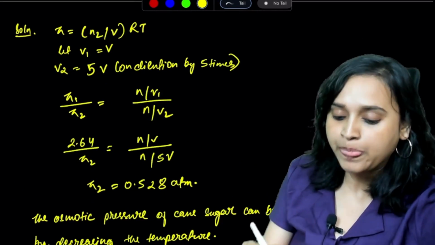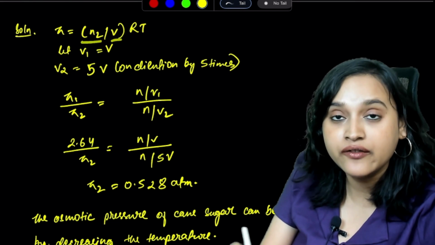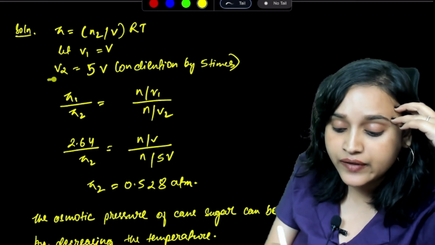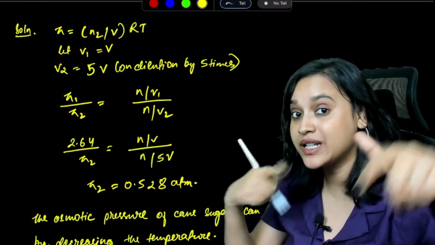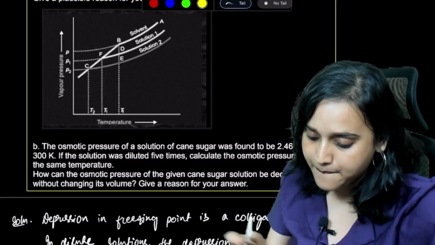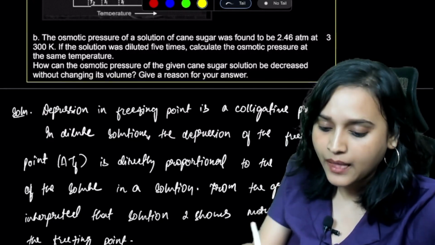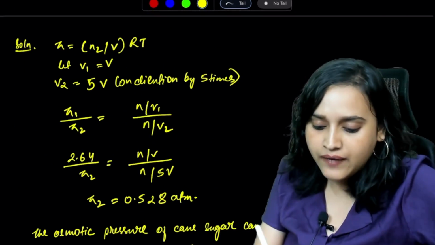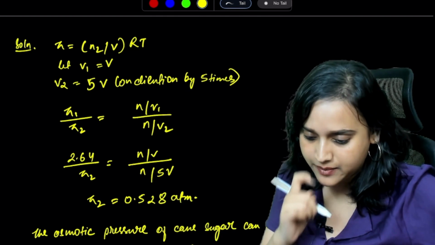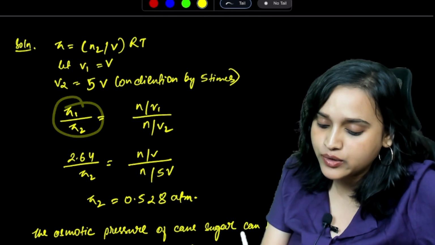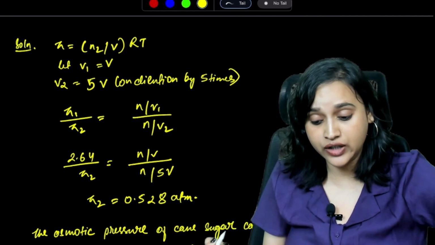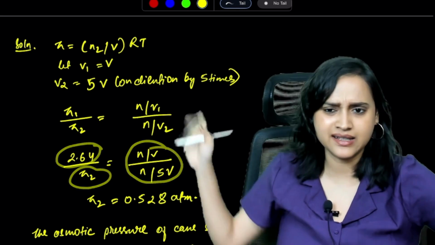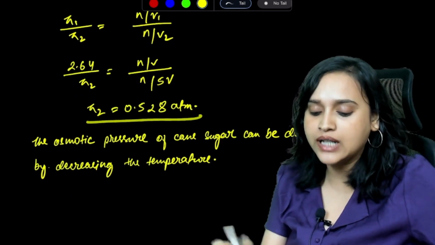Let's check it out. So if I have pi is equal to n2 divided by V, this multiplied with RT. So let V1 be equal to V and V2 be 5 times the volume. Why? Because it was diluted 5 times. It's written here, diluted 5 times. So 5V, the condition diluted by 5 times, right? Okay. So pi1 by pi2 is equal to n by V1 divided by n by V2. That means 2.468 divided by pi2 is equal to n by V divided by n by 5V, and you can calculate it from here. So pi2 will come up with this.